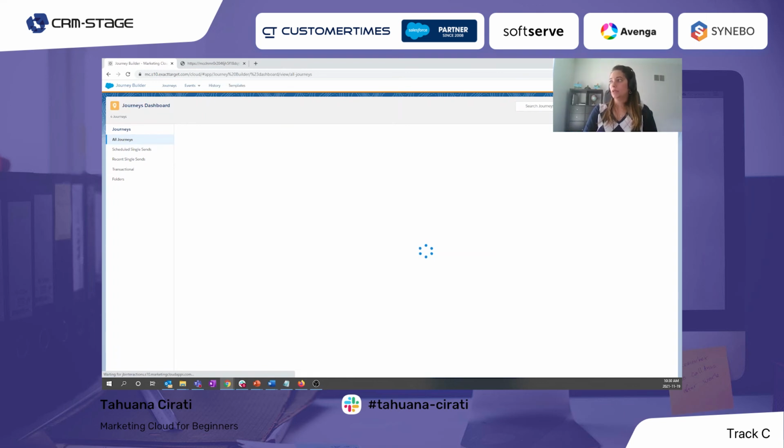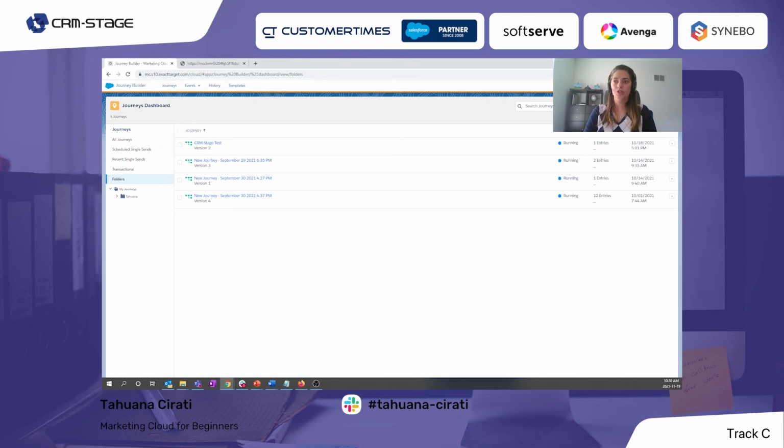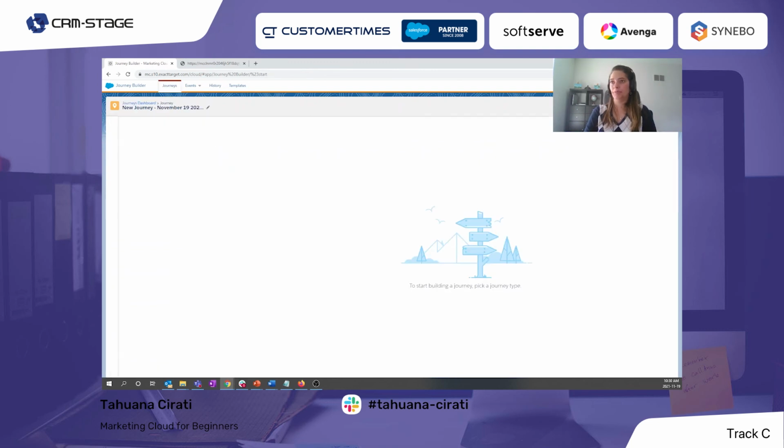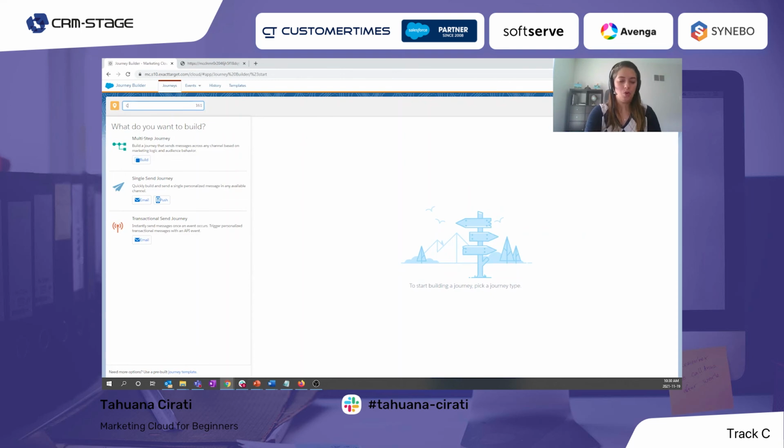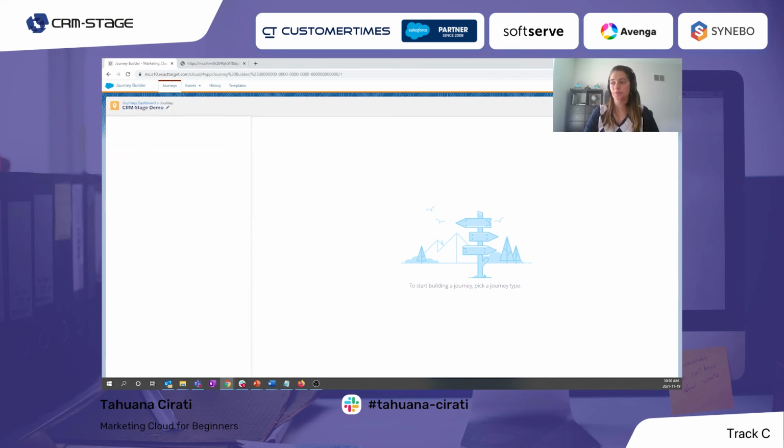Here we can create a new journey. We also can define the folder structure and everything here. But I will create a new journey. I will call this journey CRM stage demo. And for this demo, I will select the multi-step journey.